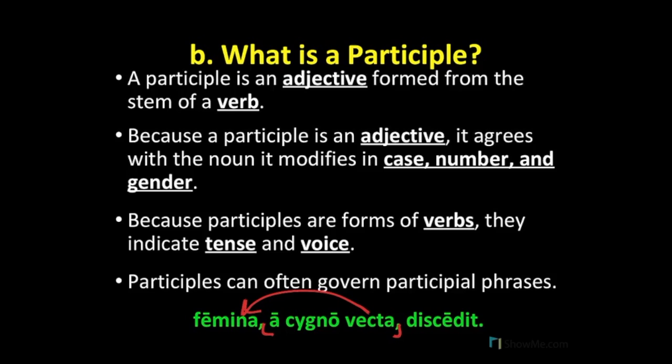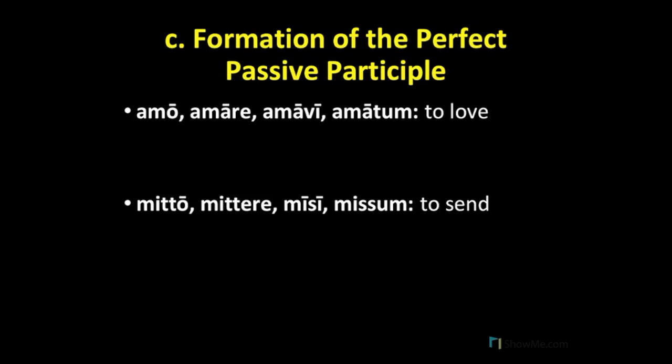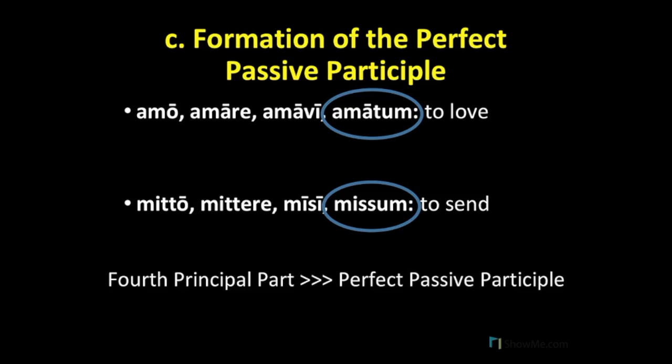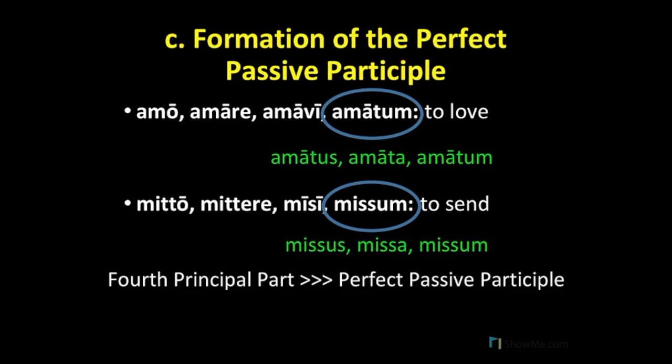Let's now talk about how to form the perfect passive participle. For the perfect passive, we will need to use the fourth principal part. And we will use this fourth principal part to generate the perfect passive participle by turning it into an adjective. So for our first example, amo, amare, we'll take that fourth principal part, amatum, and give it us, a, um endings, and we have amatus, amata, amatum. For our second example, mitto, mittere, we'll take the fourth principal part and give it us, a, um endings as well: missus, missa, missum. And notice that these us, a, um adjectives are adjectives of the first and second declension.